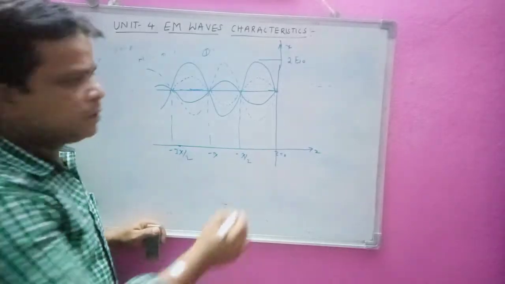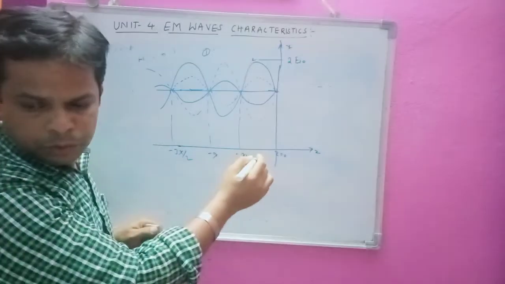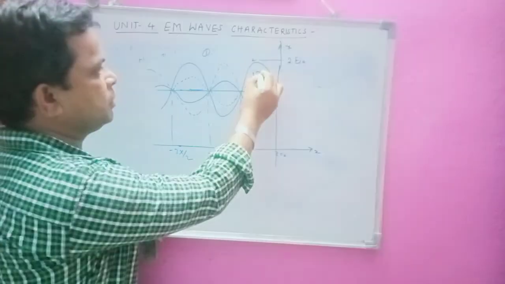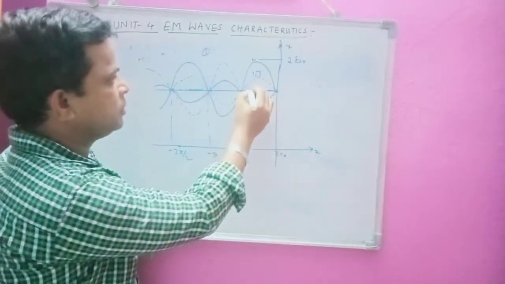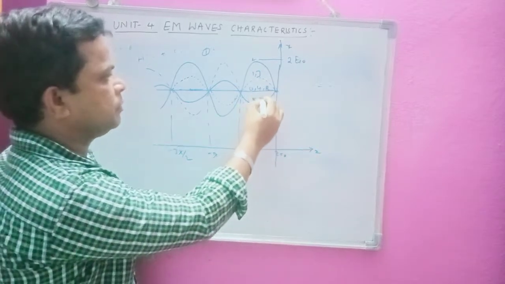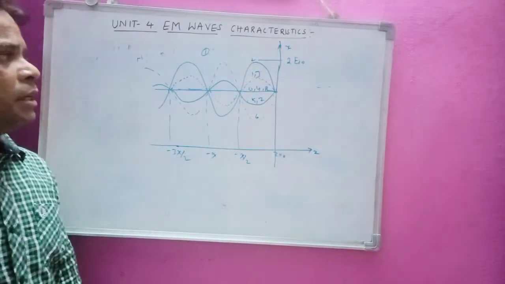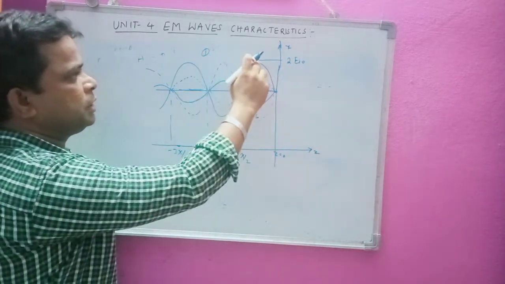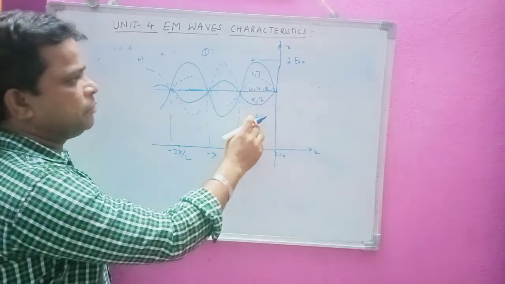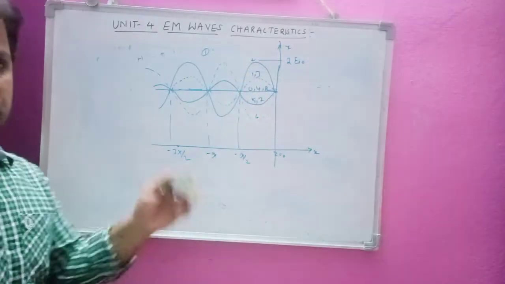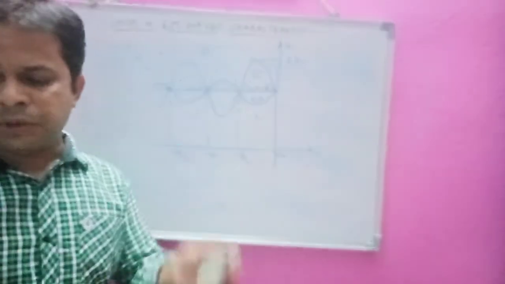So this is for 2 and 6, this is for 1 and 3, this is for 0, 4, 8, and this is for 5 and 7. Now you can see we have 3 fields here. For this incident wave we have a reflected wave. Incident and reflected are in opposite directions to each other.